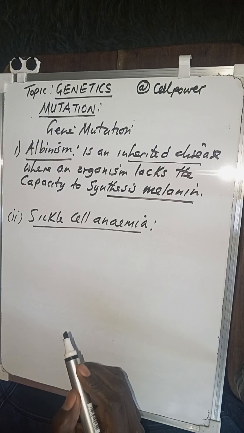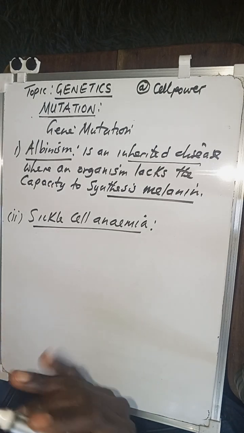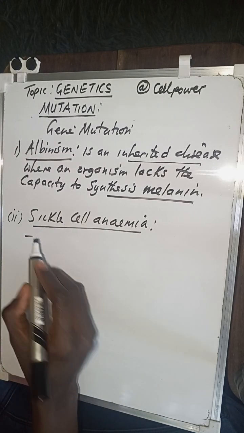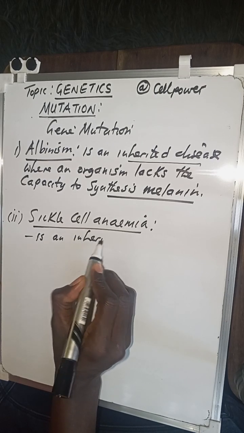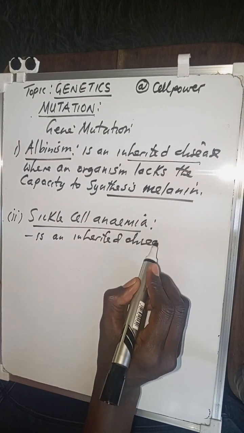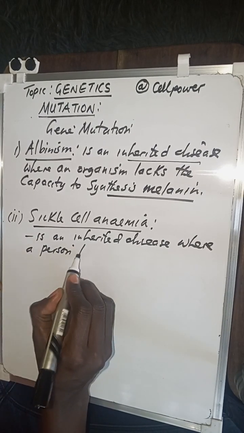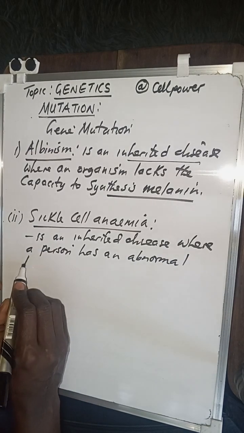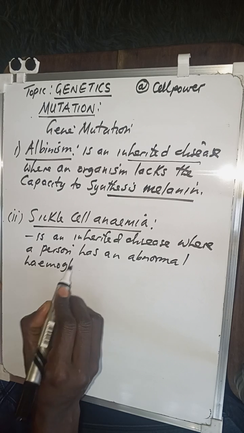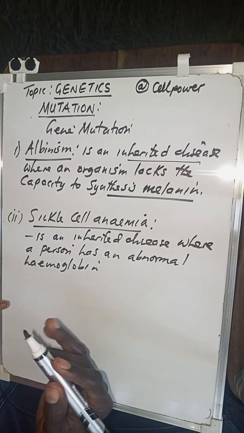Well, sickle cell anemia is, again, an inherited disease where a person has an abnormal hemoglobin. Now, when a person has an abnormal hemoglobin, this actually makes the red blood cells become sickle shaped.